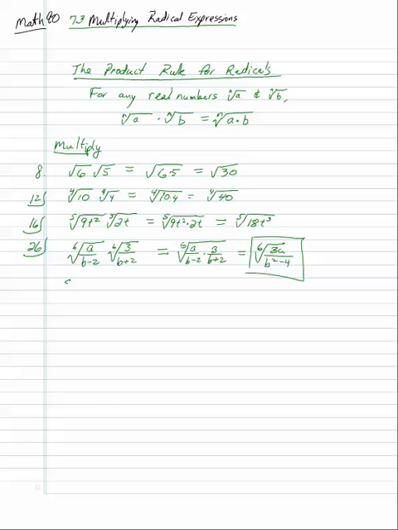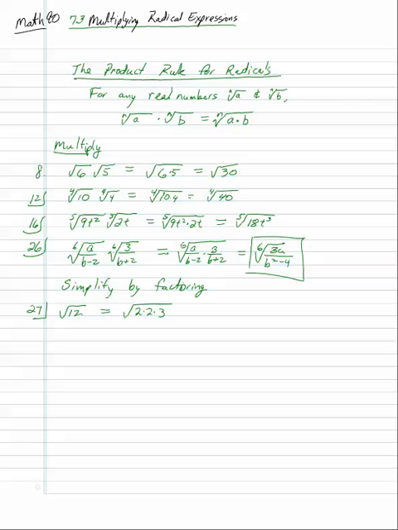Alright, so now I want to review simplifying by factoring. So if I want to take the square root of 12, for instance, what I'm going to do is I'm going to factor 12 using tree method or whatever method I want. So 12 is 4 times 3, and 4 is 2 times 2 times 3.